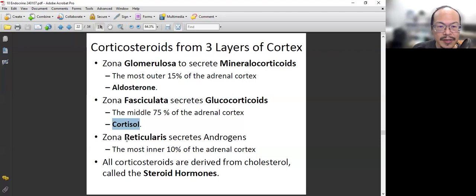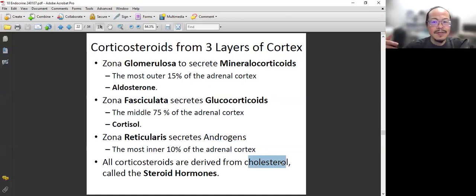And zona reticularis produces androgen, and this is a precursor for, in the male, we will convert it into testosterone. In the female, they will convert it into estrogen. And all these are steroid hormones, derived from cholesterol right here.